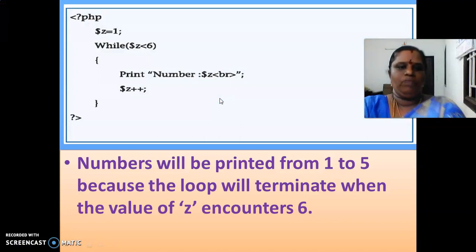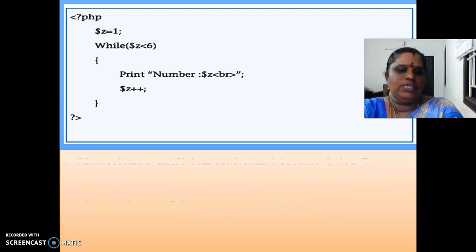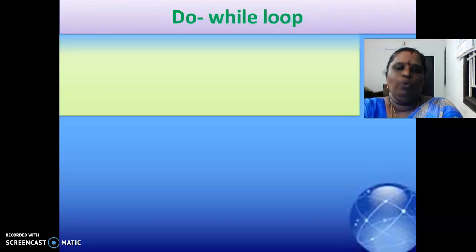Any doubt in this while loop? So this is how the while loop works. The numbers will be printed from 1 to 5 because the loop will terminate when the value of z encounters 6. The next one is the do while loop.